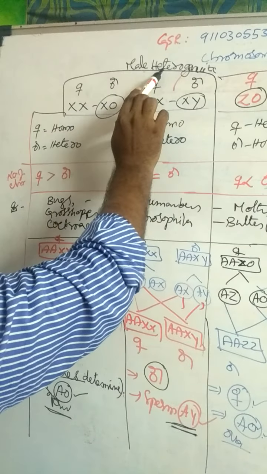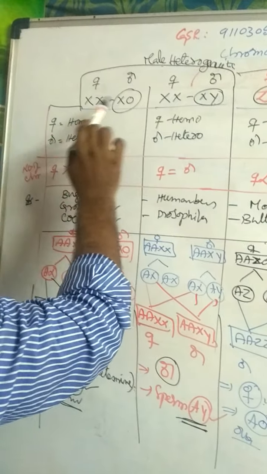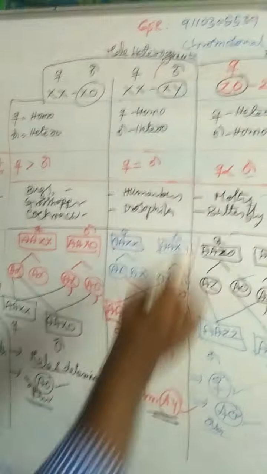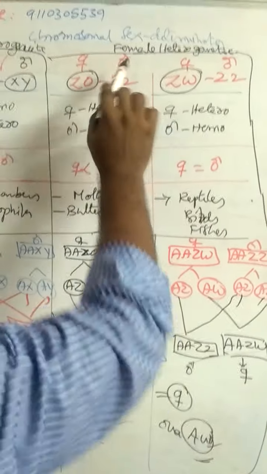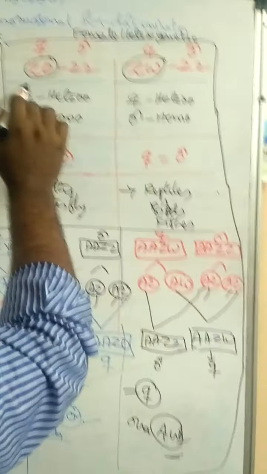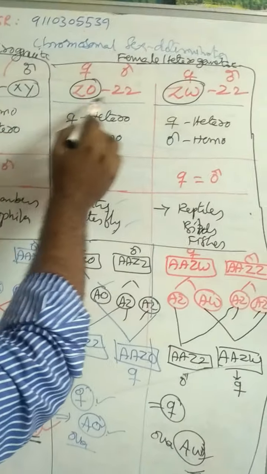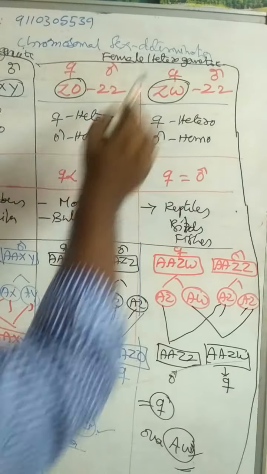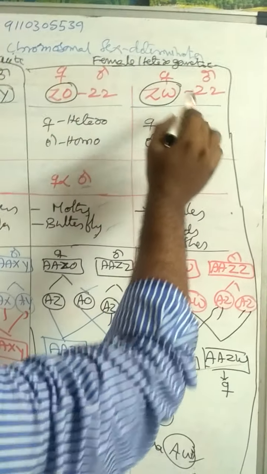Male heterogametic with a different number of chromosomes is XX-XO. Female heterogametic with a different number of chromosomes is ZO-ZZ. Female heterogametic with a similar number of chromosomes is ZW-ZZ.